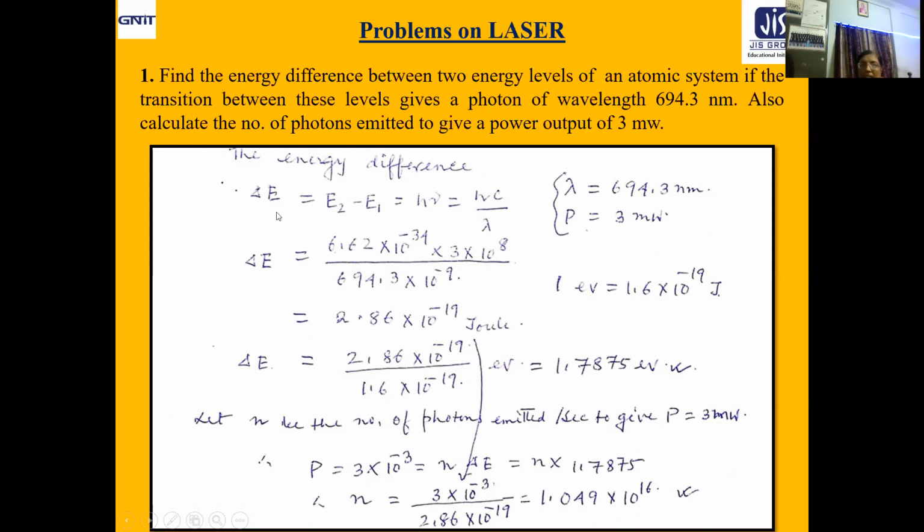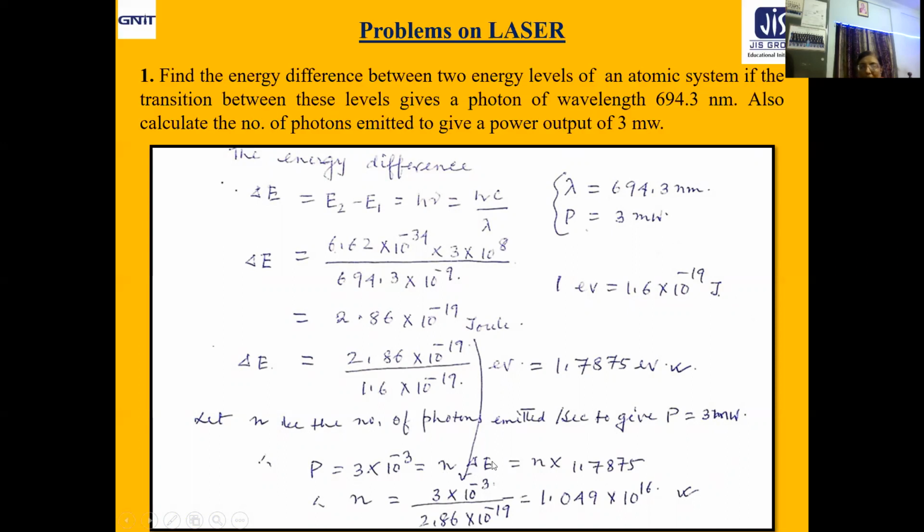Next question is, what about the number of photons emitted to give this power output? Now power means energy per unit time. So let us consider N to be the number of photons emitted per second to give P equal to 3 milliwatt. So P equals 3 milliwatt power, 3 into 10 to the power minus 3 watt. That is equal to N into delta E, because N is the number of photons per second.